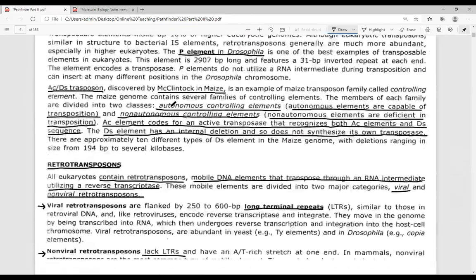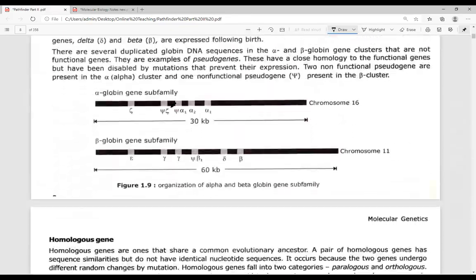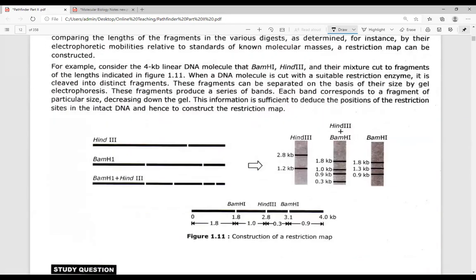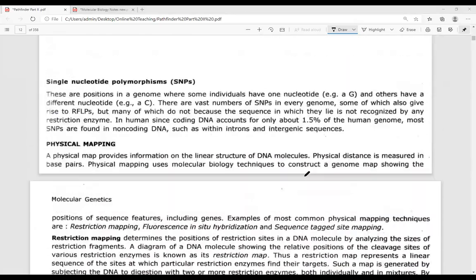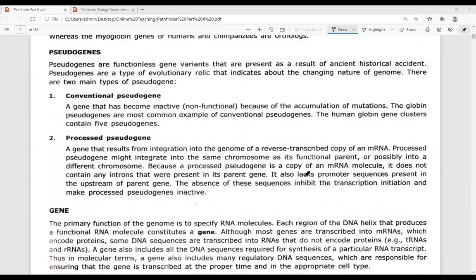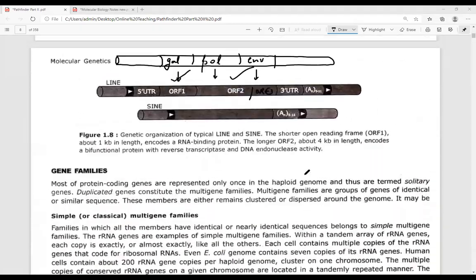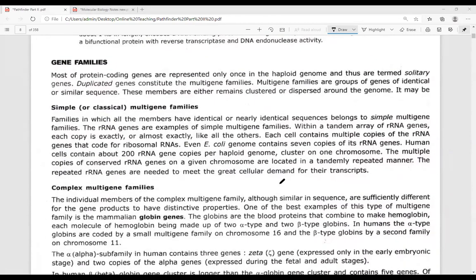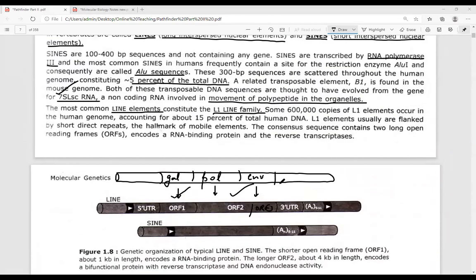So this is all about transposons. We would be talking about hybrid dysgenesis, which is given in your latest book. Okay, what is that hybrid dysgenesis? How does hybrid dysgenesis take place? Anyone has any doubt related to transposons, you can always ask me. Okay. So next we are going to talk about the gene families as well as the hybrid dysgenesis.